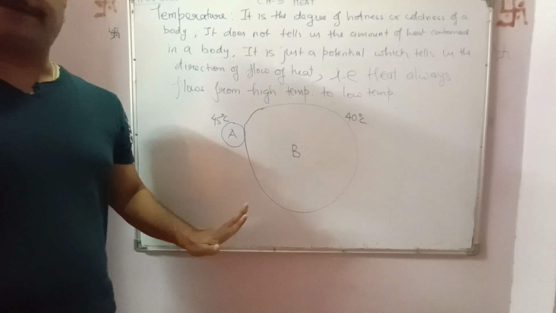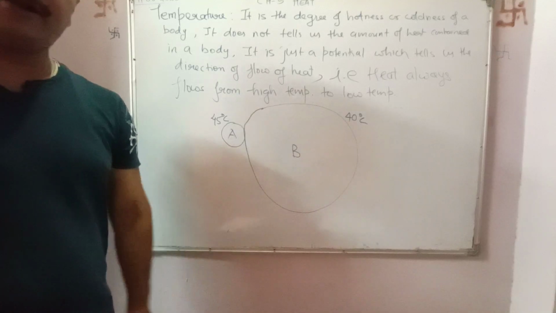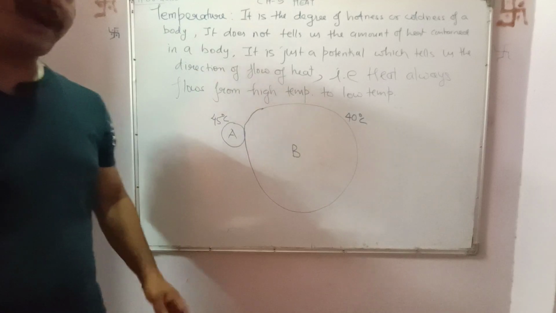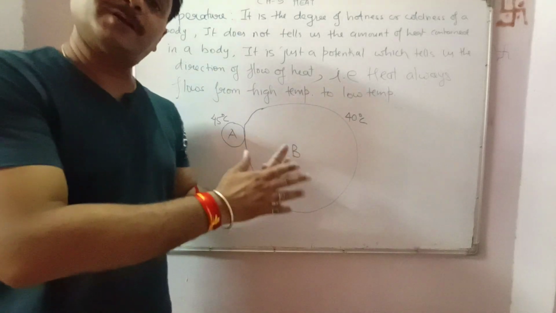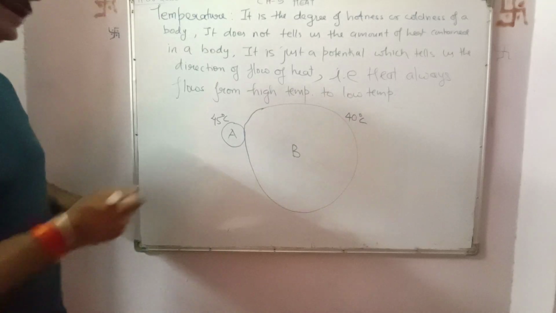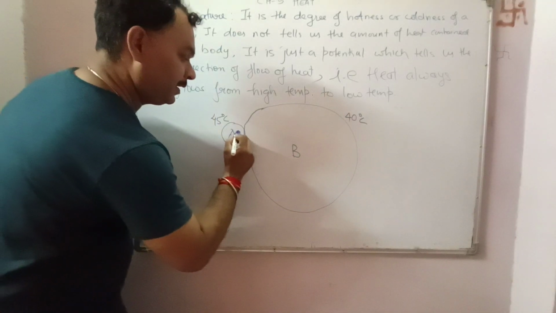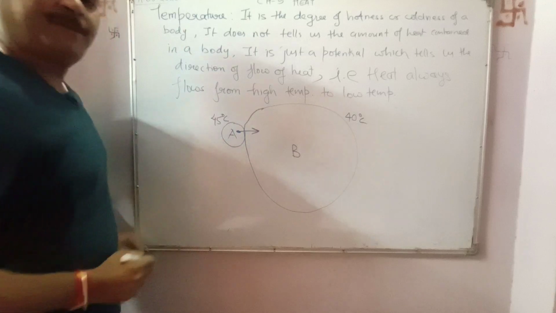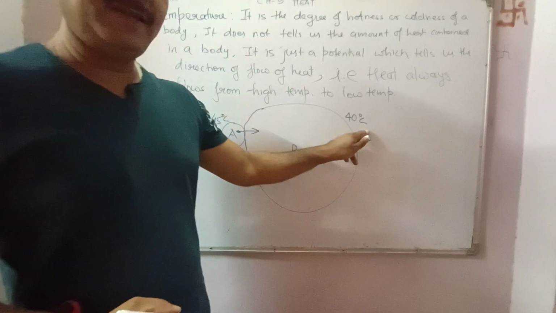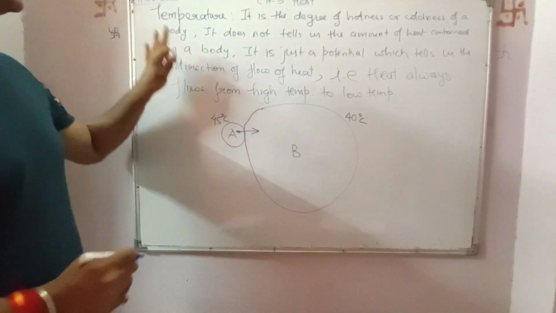Now, no doubt about it, the amount of heat contained in B will be much more than the heat contained in A, because the mass of B is much more than the mass of A. Still, the heat will flow from A to B, because A is at higher temperature and B is at lower temperature.